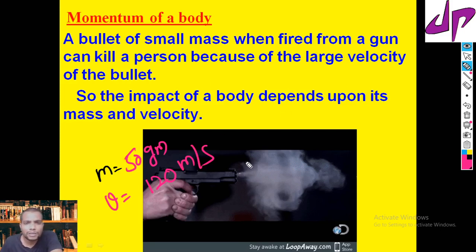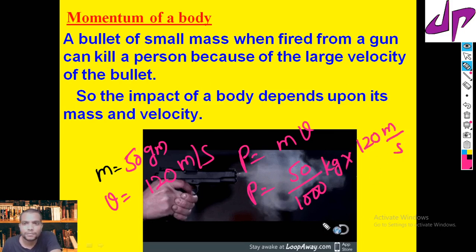Now calculate the momentum: P equals the product of mass and velocity. I have taken 50 grams as mass, so let's convert that to kg: 50 upon 1000 kg times 120 meter per second.